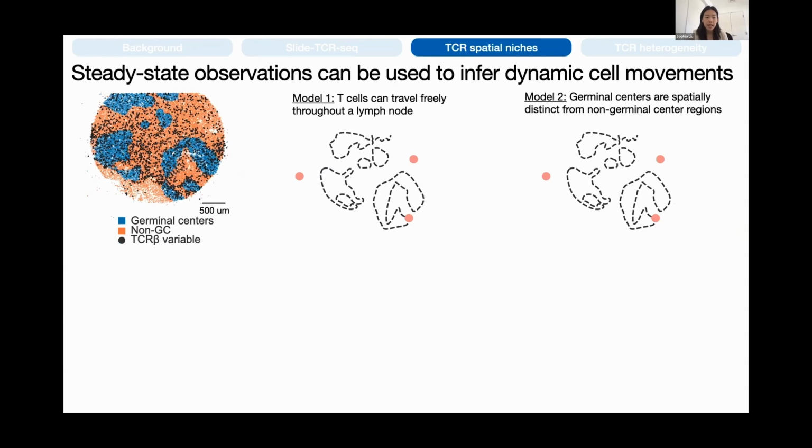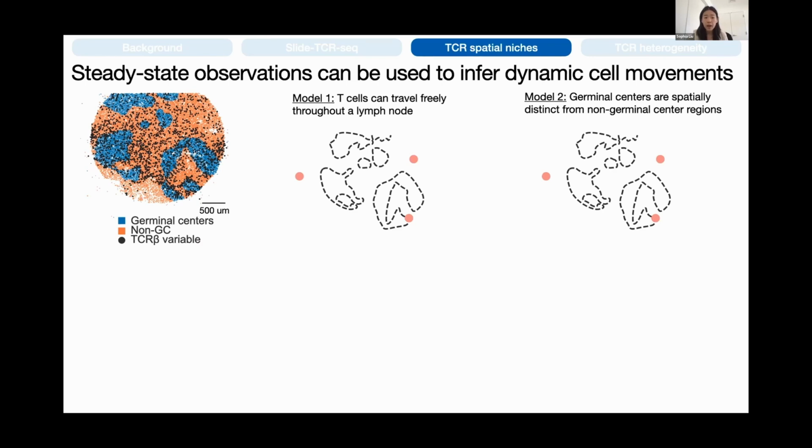So by using the presence of CXCR5 and BCL6, we can then define these germinal centers as blue in these niches, and dichotomize all beads as blue, germinal center, or orange, non-germinal center. And in black, we have the TCR variable sequences that we identify plotted.